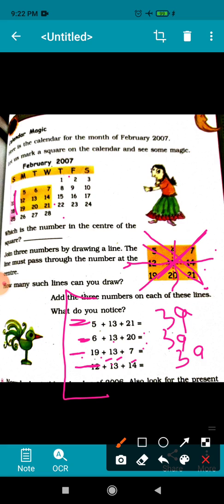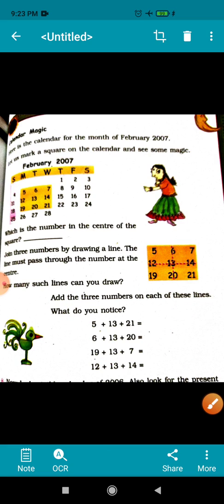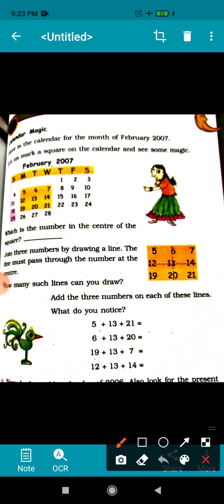Now similarly we will do the fourth number. Here if you take the ones place, 2, 3 and 4. 2 and 3 is 5, plus 4 is 9. Tens place, 1, 1 and 1, that comes 3. So you can see in all cases that the total of the numbers is coming 39.